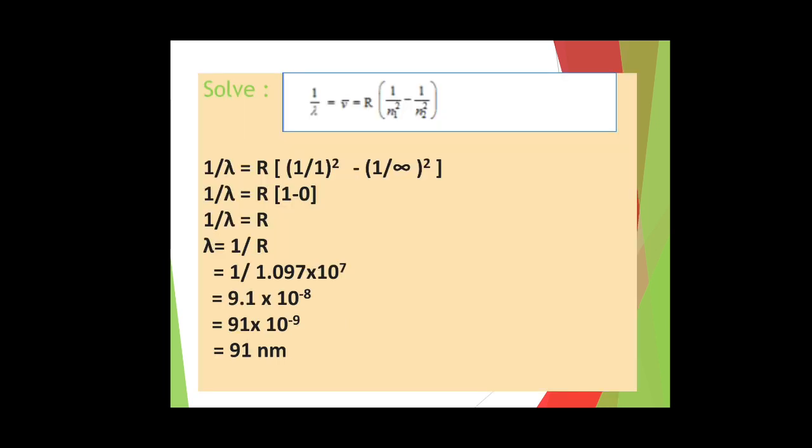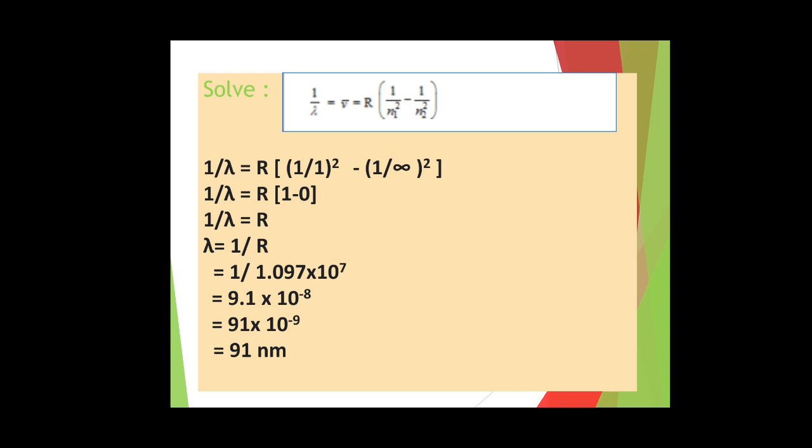Now this is a very important equation, you have to remember it. 1 upon lambda equals R (1 upon n1 square minus 1 upon n2 square). Here n1 is the ground state and n2 is infinity. So we fill in the values: 1 upon lambda equals R (1 upon 1 square minus 1 upon infinity square). 1 upon 1 means 1, minus 1 upon infinity means 0.